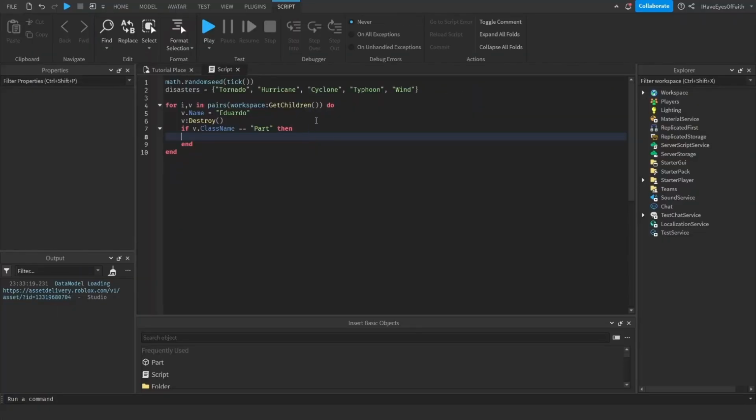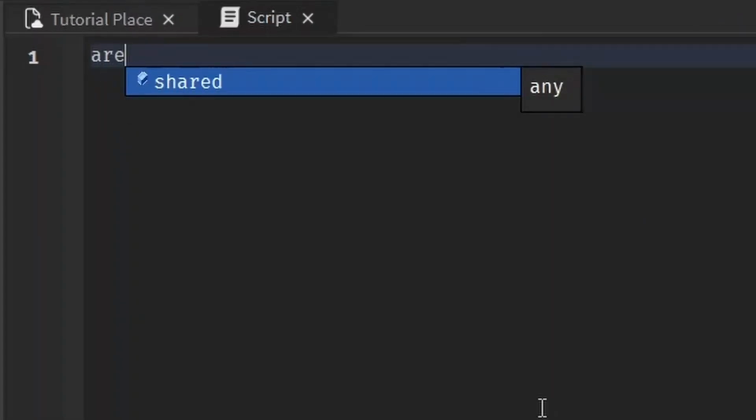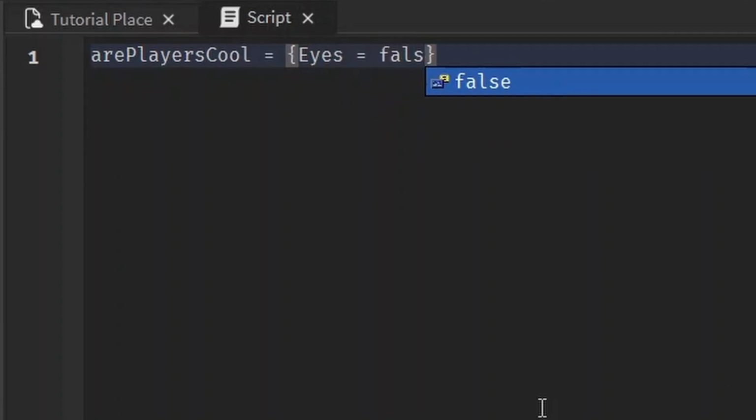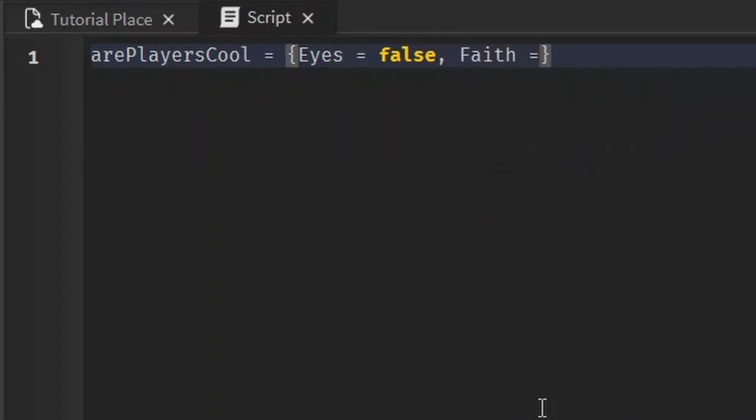So we've looked at tables in which we put values in, and the values are basically assigned to an index on the table. The first value has an index of 1, and so on. We can do something similar to that, but instead of numbers, we use a variable called a key. A dictionary is basically just a list of keys with their assigned values, and I'll show you what I mean by that. Let's say we have a table of our players' coolness. And in here, we have Ice, but Ice is not very cool. And we have Faith. And Faith is cool.